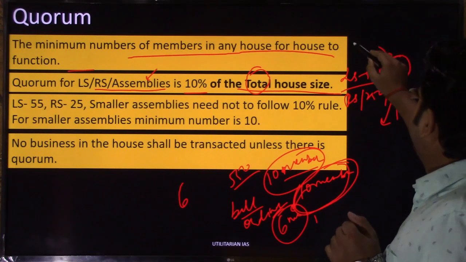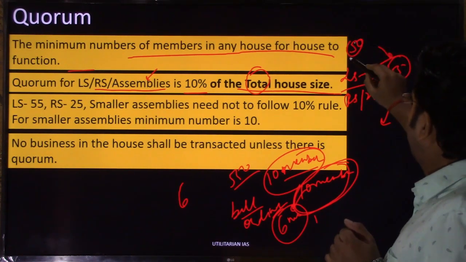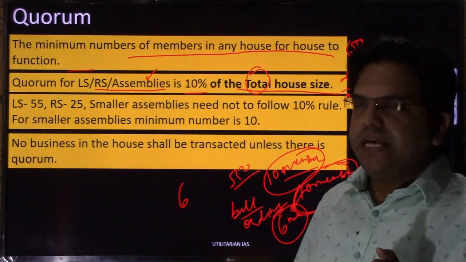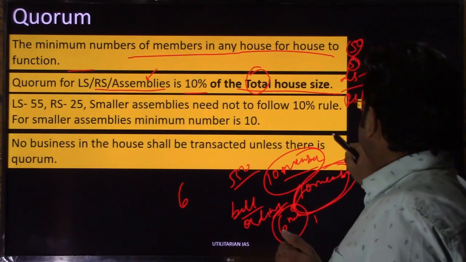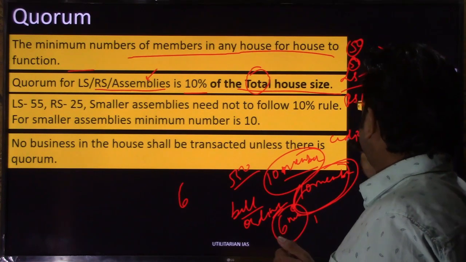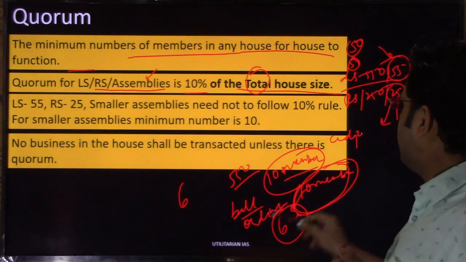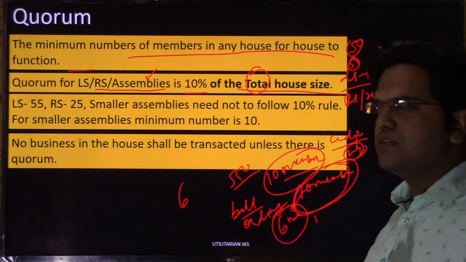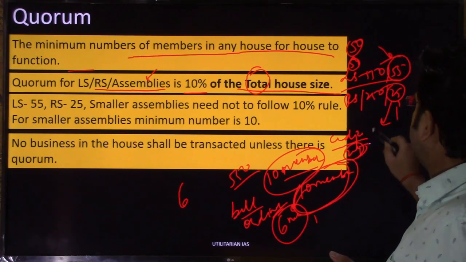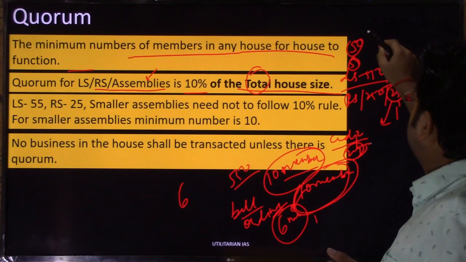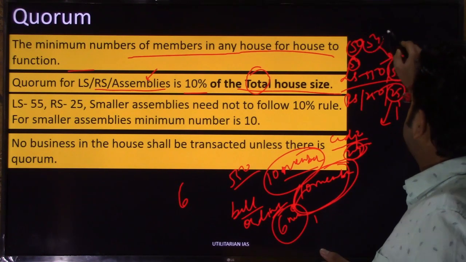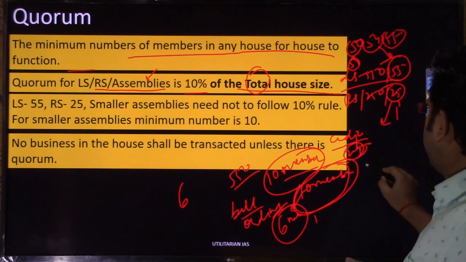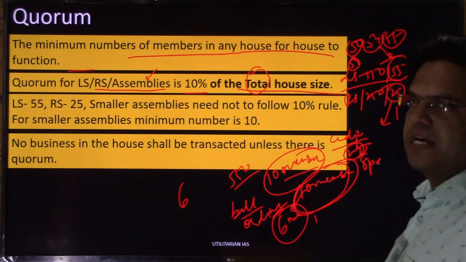If on any given day in Lok Sabha only 50 or 54 members are present, the Speaker will take the call that he or she will simply adjourn the house for that particular day, or for 2 hours, 4 hours, whatever she or he feels suitable, until the number can be managed above 55, right? For that time being, the Speaker will adjourn the house. It will be a similar case in Rajya Sabha.